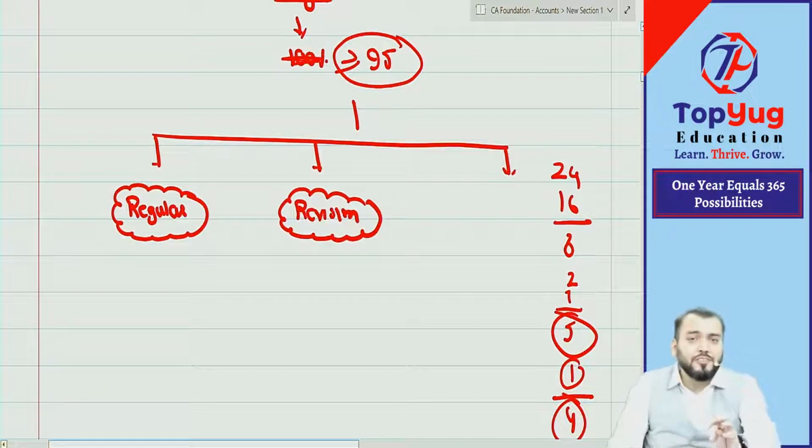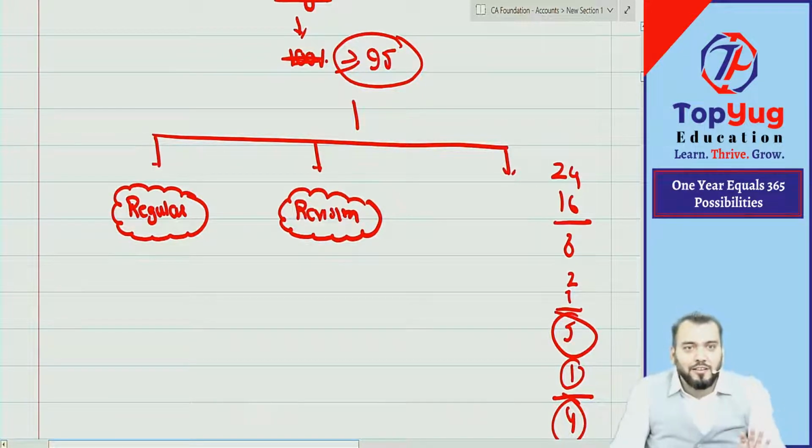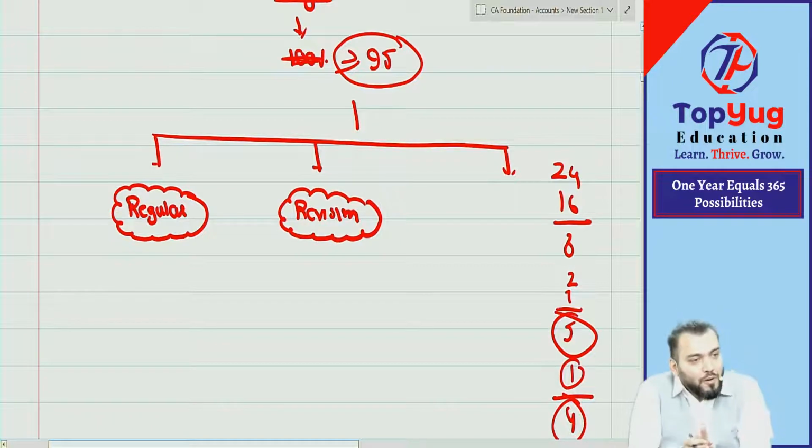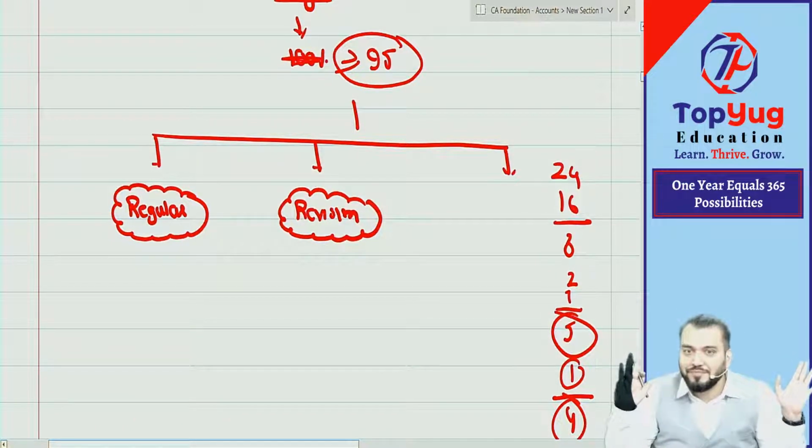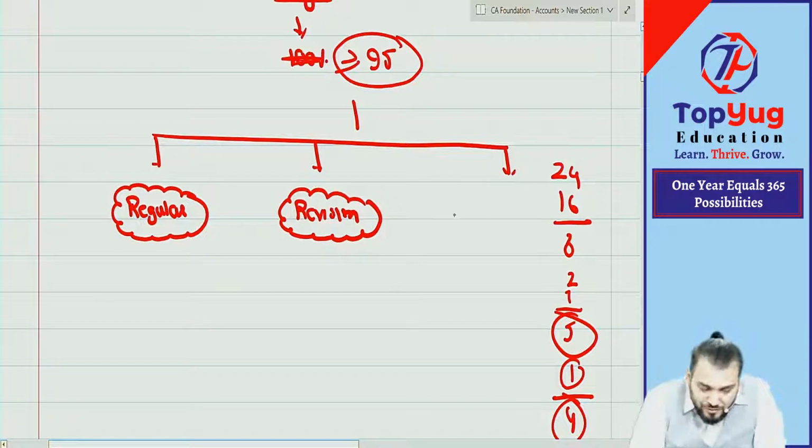I'm not saying that you need to revise only accounts. You have 4 papers, give equal importance to all 4 papers. Because if you love them equally, they will also love you equally. So don't give much importance to one paper. All papers are the same, all papers are 100 marks, and the passing marks for each paper is what? 40%, aggregate 50%. Correct? Revision. And last is what? I will say right